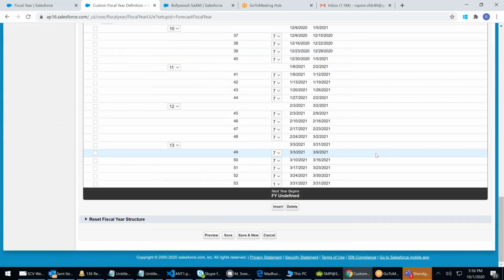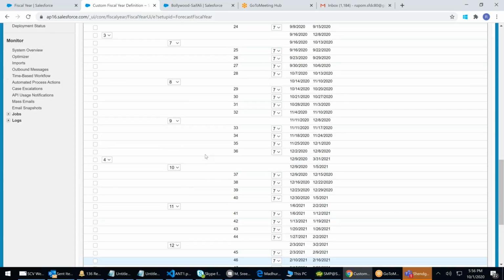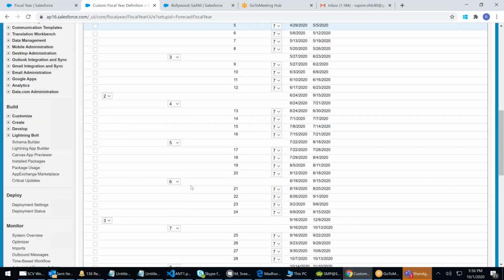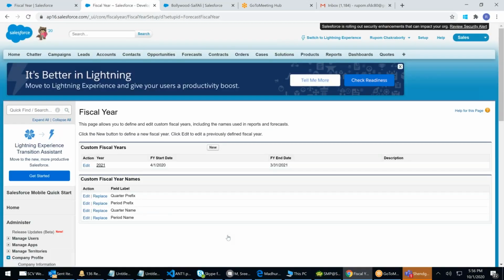So that's the reason you'll not be able to understand. So you don't put your brain here. Let the finance analyst of that particular client put the brain here and he will set it. How many extra days to fix this? So from last April to March 31st, there are 13 months. Numbers are given here. I will say done. Save. My fiscal year setting is done.